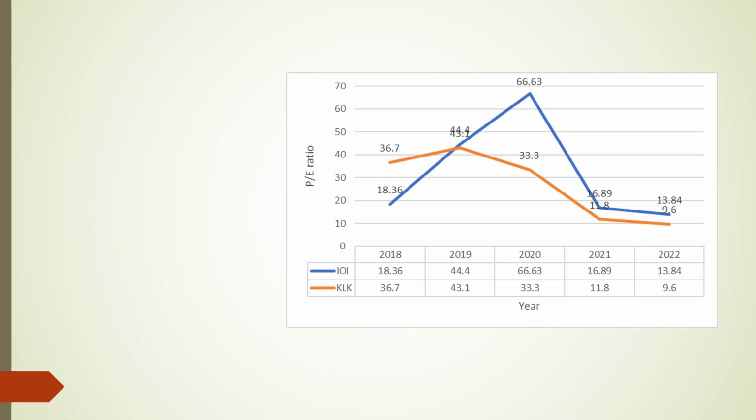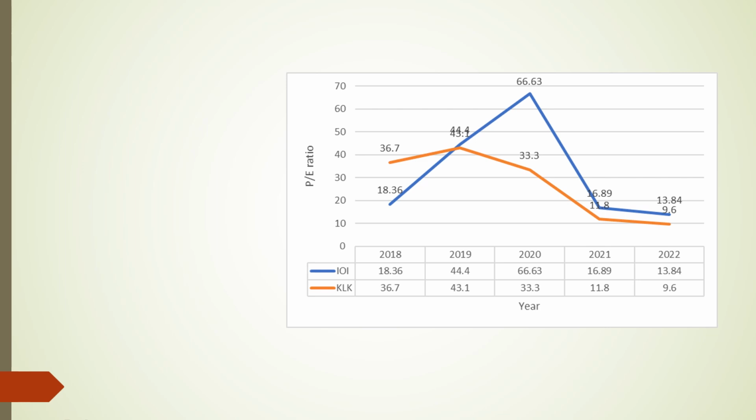This significant increase might be due to the expectation of investors that future earnings will be higher than the current level, which would lead the stock price to be seen as overvalued. And in 2020, the price to earnings ratio for IOI rose further to 66.63, while KLK's price to earnings ratio declined to 33.3.